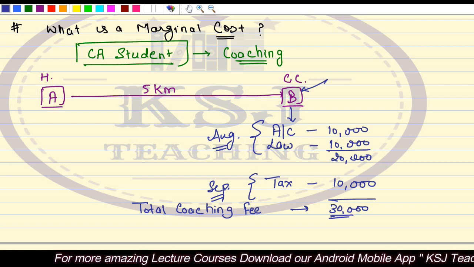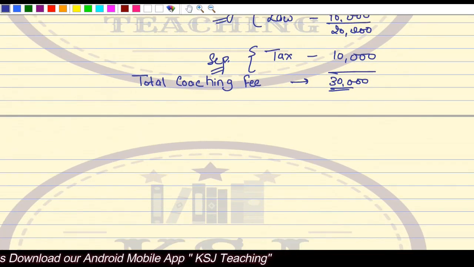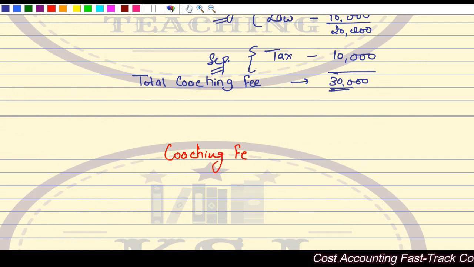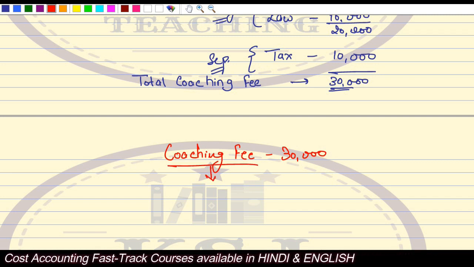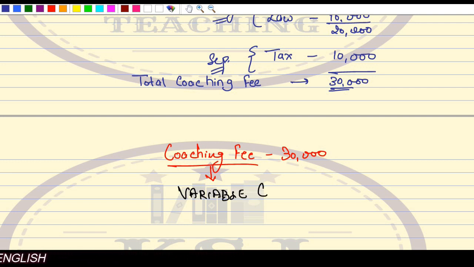Great, sir. Now, just tell me one thing. If we talk about your coaching fee, coaching fee of 30,000, right? Now, I can say that this coaching fee is a variable cost. Isn't it? This is a variable cost.